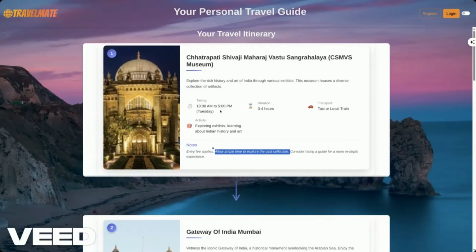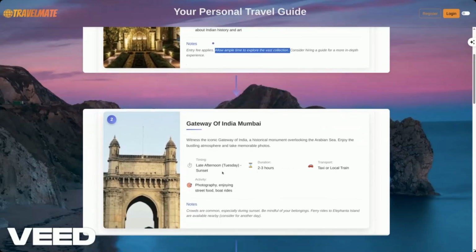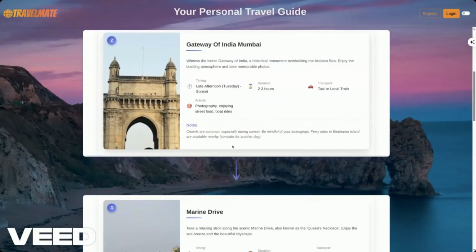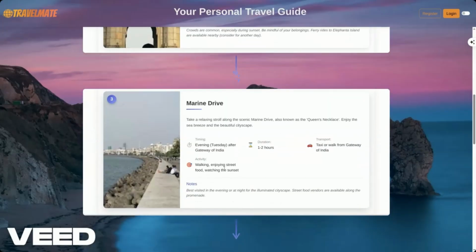This one was 10 a.m. to 5 p.m. for Tuesday. Then it can be the late afternoon, the Tuesday till the sunset, and it would take about 2 to 3 hours. Similarly, this is the Marine Drive that would take about 1 to 2 hours in the evening on Tuesday after the Gateway of India.